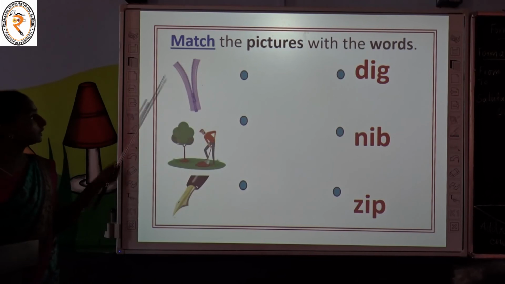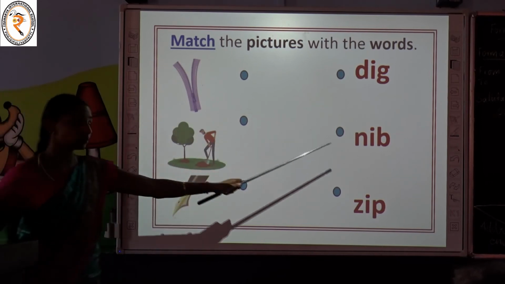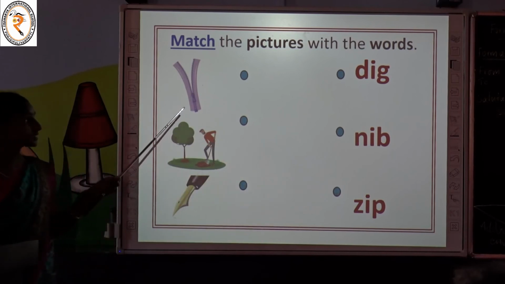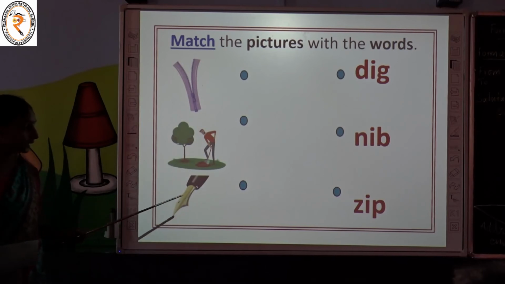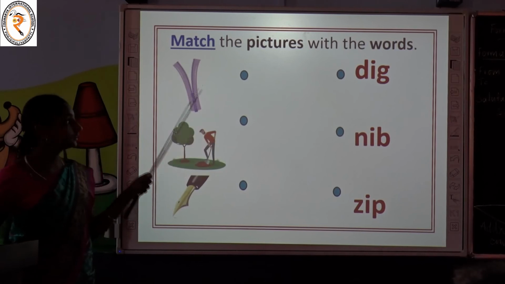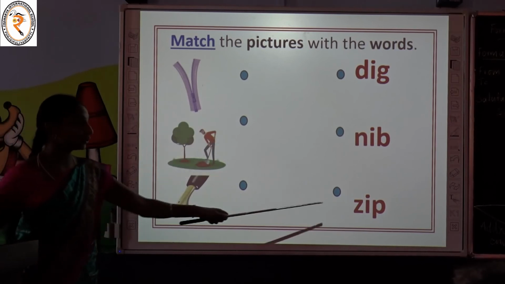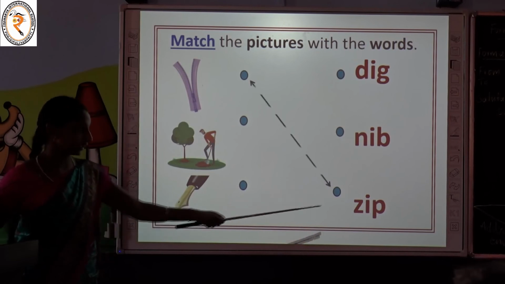The next one, here also you have 3 pictures on the left side, 3 words on the right side. What it is, children? Can you name this picture? Zip. What it is? Dip. What it is? Nip. Shall we match it with the correct word? Yes, first you have to match the word zip. Where it is, children? Here it is.